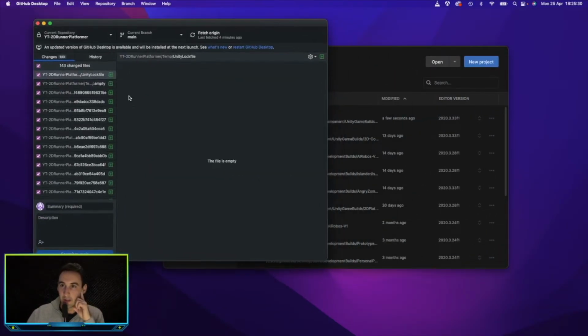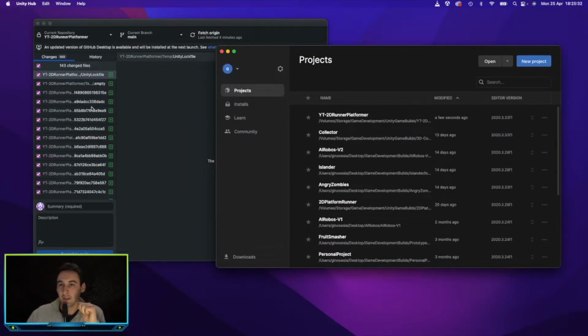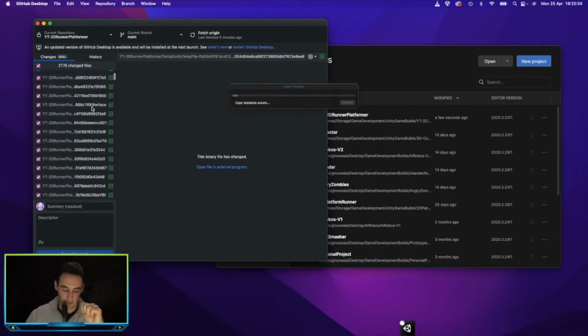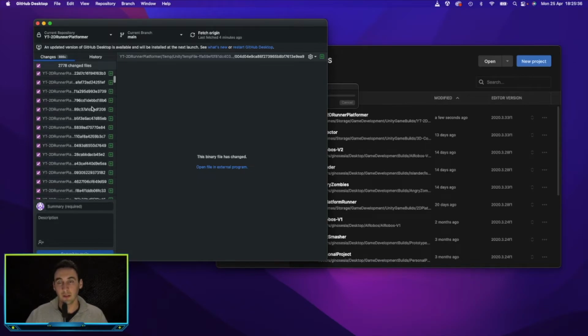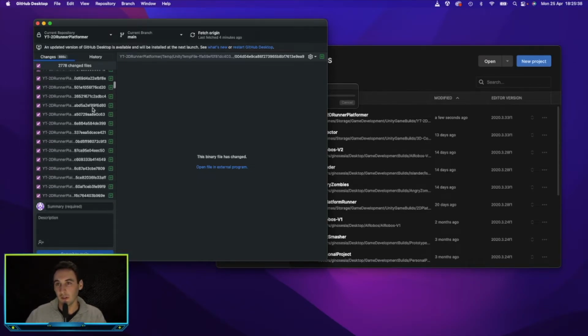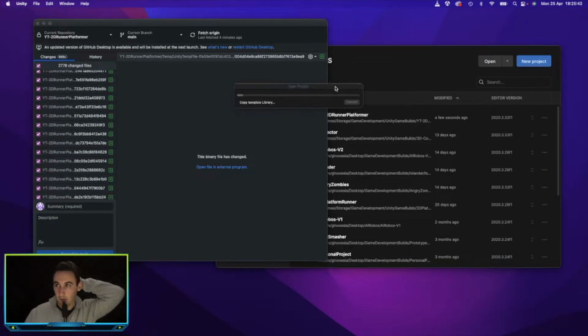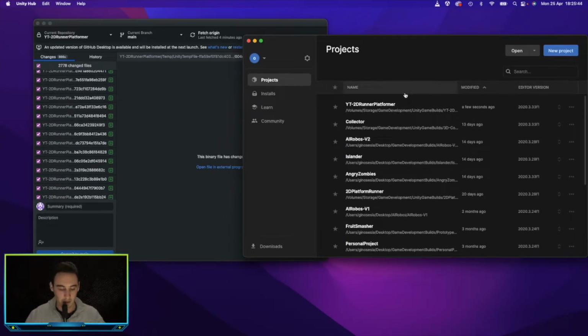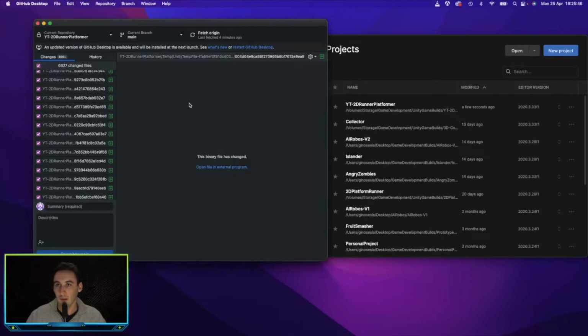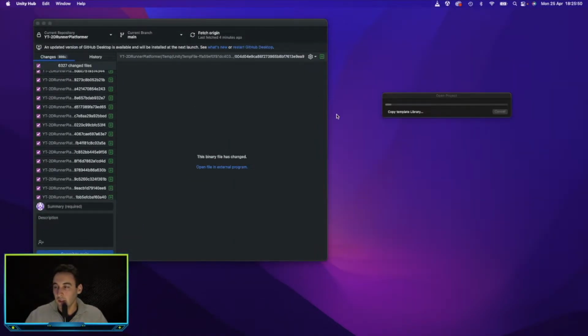Now we have finally created a project in the right place, and you can see all our new files that we've just added are showing up in our Git repository. So once this is all done, we'll import our asset pack from the asset store, and then we will commit this to GitHub, and then we will have a fresh new project. So if we close that, we don't need that. We're just going to wait for this to finish.